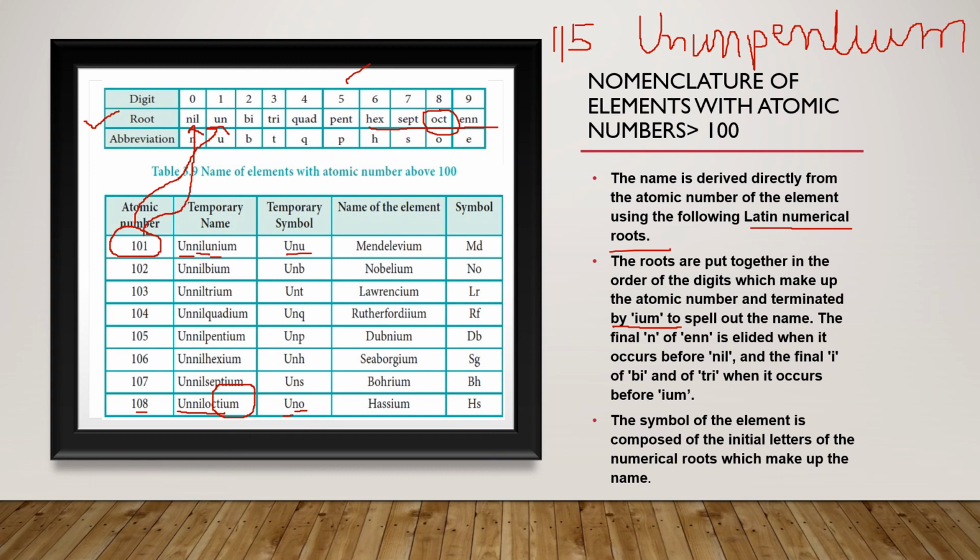So its name will be ununpentium. And its symbol will be: the first letter will be capital U, then again U, and then P. So Uup is the symbol for atomic number 115. So by using this table you can name the elements which have atomic number greater than 100.